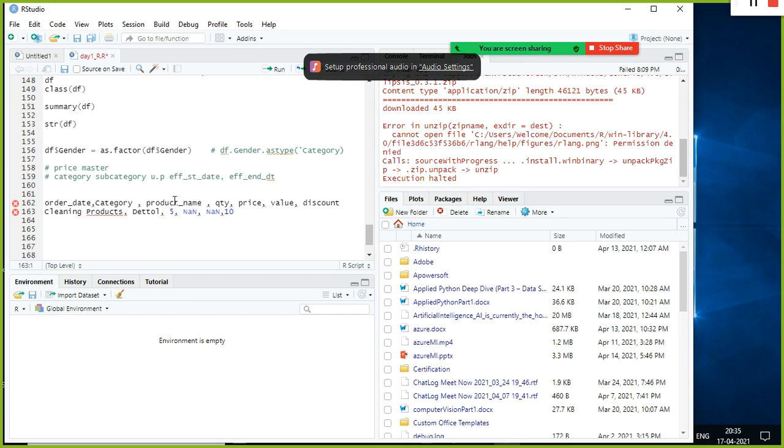See how it happens. Let's say the order date is today's date, and this product, I just copy pasted. I think most of you would have faced this issue, right?